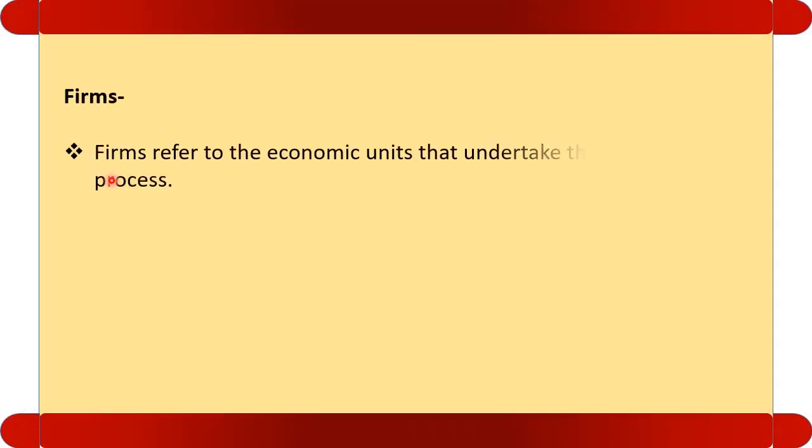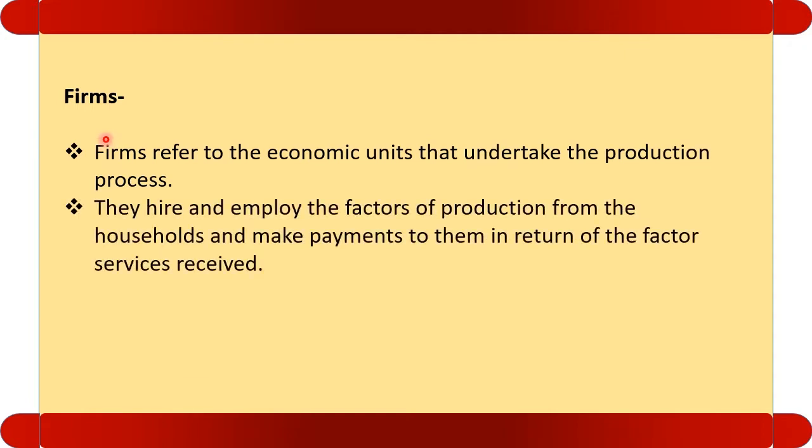Let us see the second sector. The second economic sector is firm. It is that economic unit that undertakes the production process. To execute the production process, the firm hires factor services from the household, and in consideration of the factor services, the firm pays factor payment to the household. So the second economic sector is also clear.